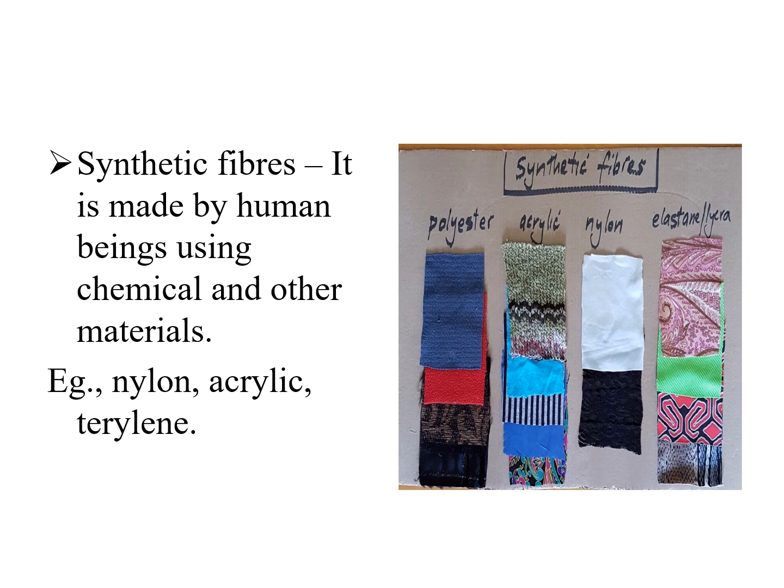Synthetic fibers. Synthetic fibers made by human being by using chemicals and other materials. Example, nylon, acrylic, terylene. You can see in the diagram also. Polyester, acrylic is shown, nylon. Okay, all these are made up of chemicals artificially made by man.